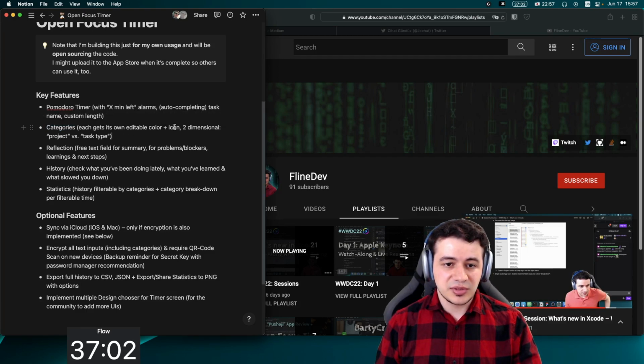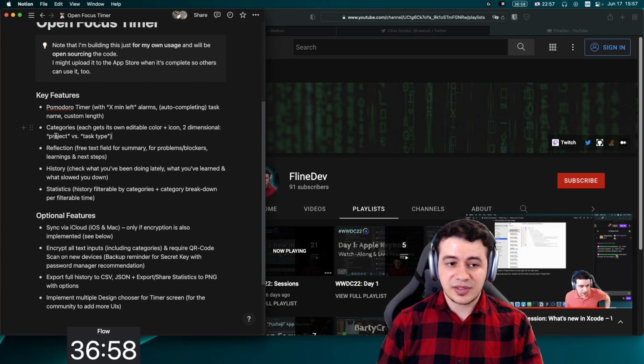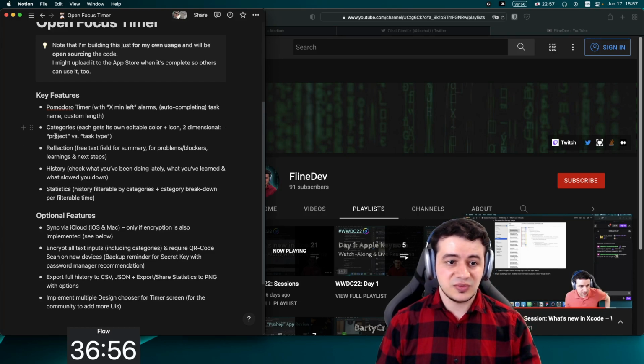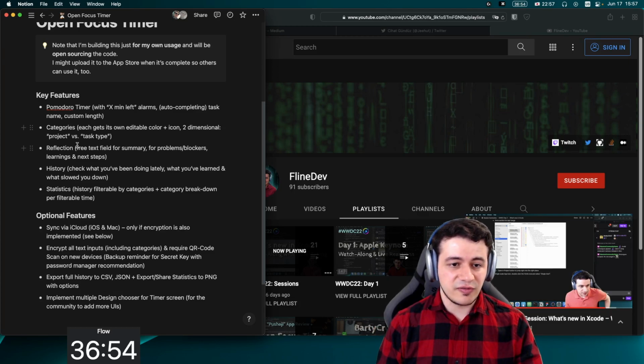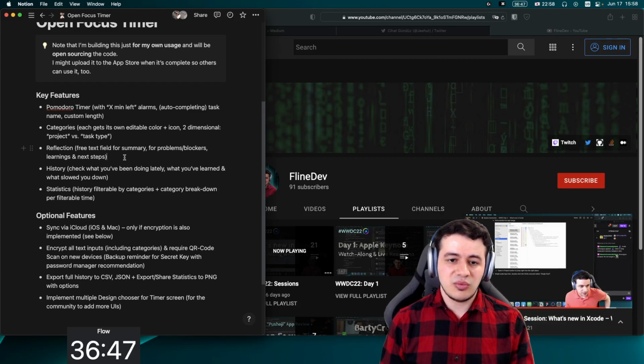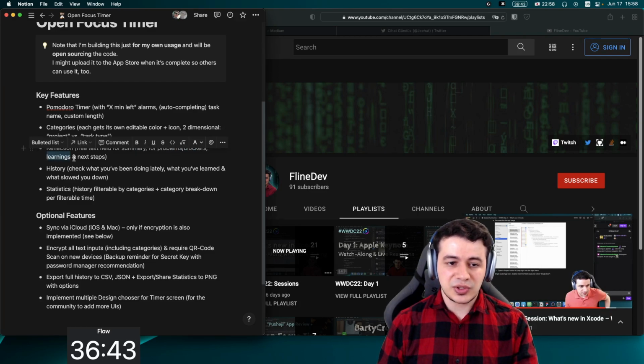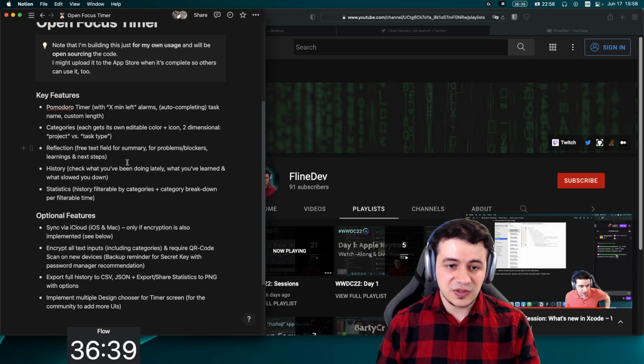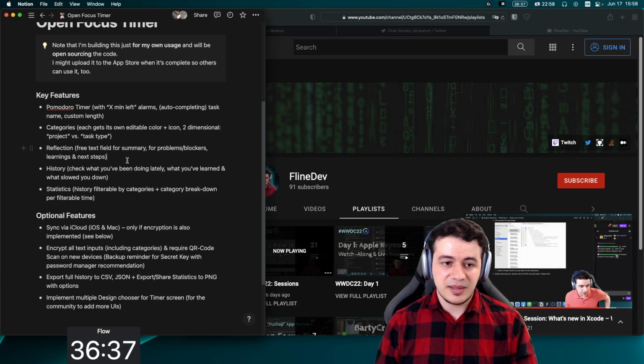Each gets its own editable color and icon. We have implemented that. It's two-dimensional, so we can have project and task type. We have implemented that, so that's what category groups are basically for. Then we have reflection. Basically, when you end the session, I want to have a reflection where you can put a summary, the problems or blockers, the learnings, and the next steps from that, like I'm doing also with all my streams here. I just want to have that in this app, and we have those fields.